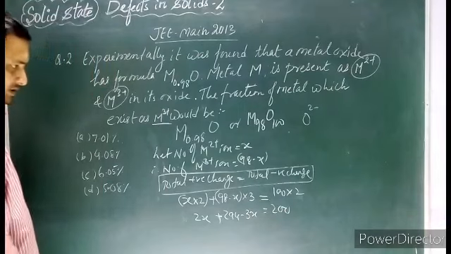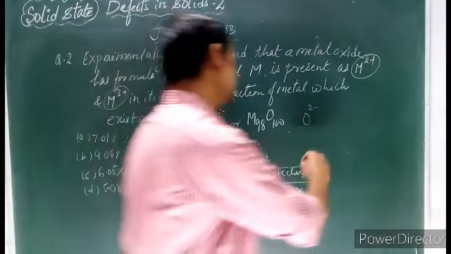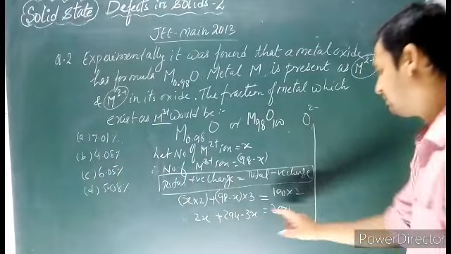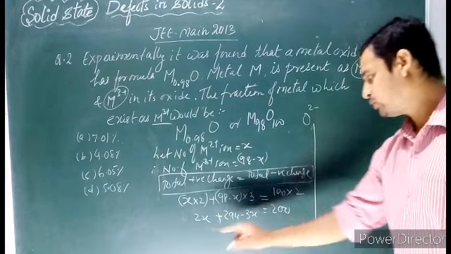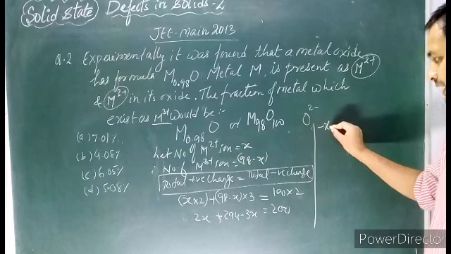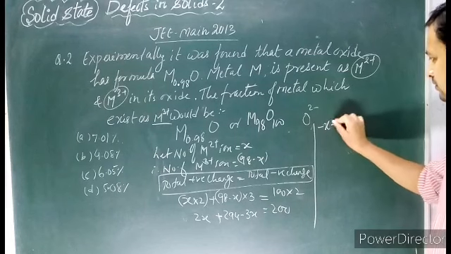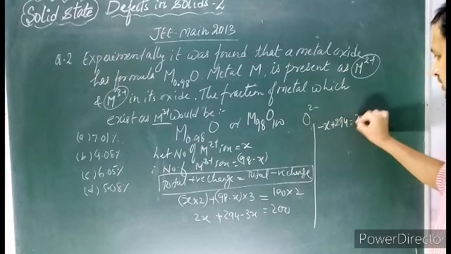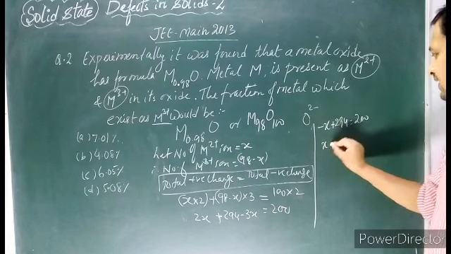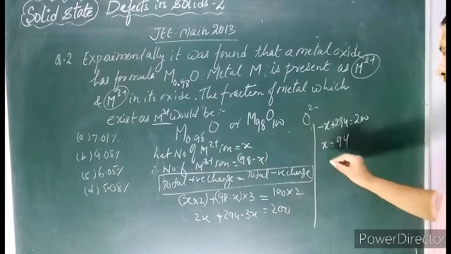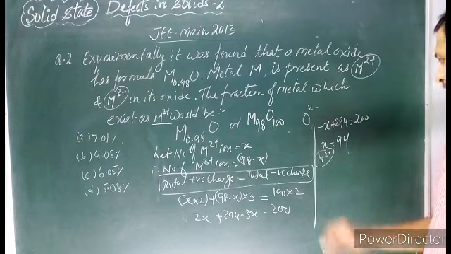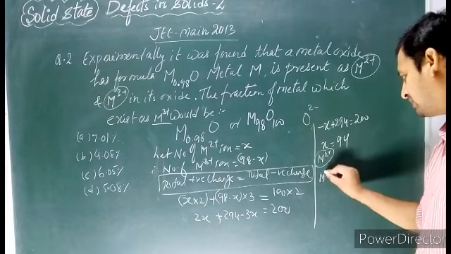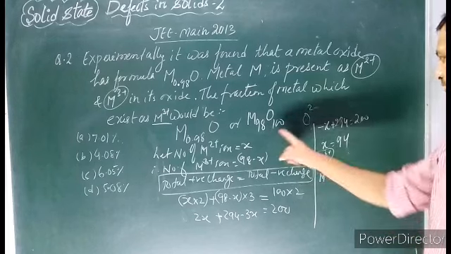No problem. Or we can say 2X minus 3X, we will get minus X plus 294 is equal to 200, or we can say X is equal to 94. So the number of M2+ ions is 94. So what is the number of M3+ ions, children?